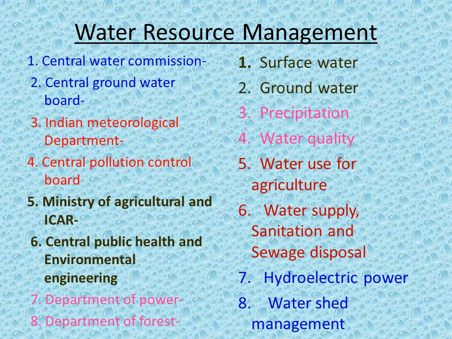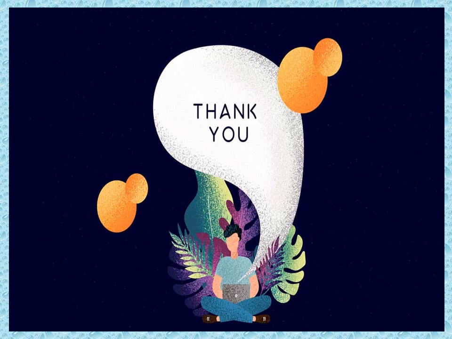Ministry of Agriculture and ICAR, they take care of the water use for agriculture mainly. Central Public Health and Environmental Engineering manages the water supply, sanitation and sewage disposal. Department of Power takes care of hydroelectric power. Department of Forest manages the watershed plot. The pictorial representation of drought.